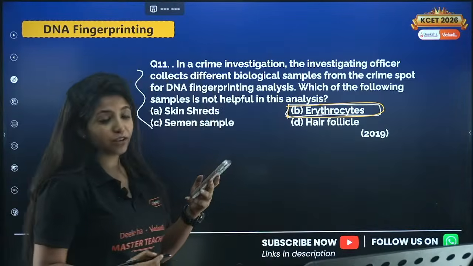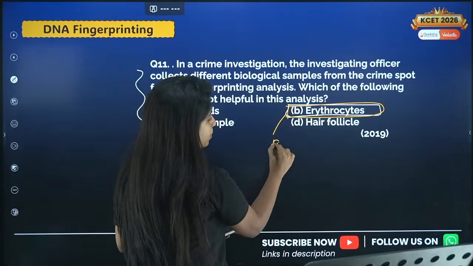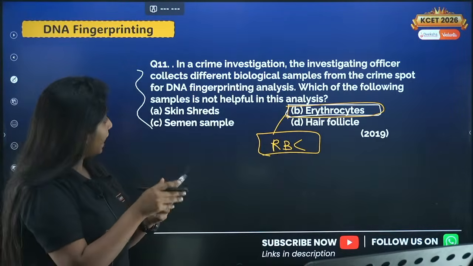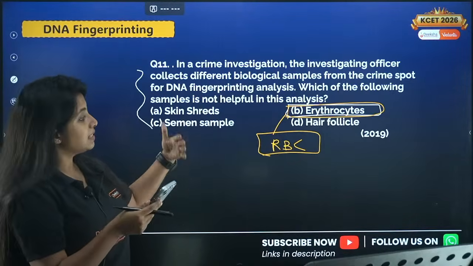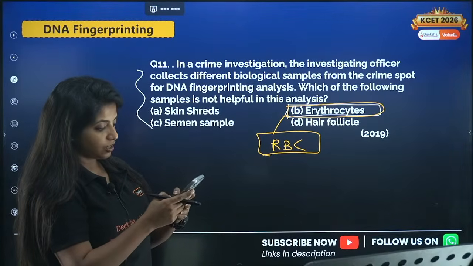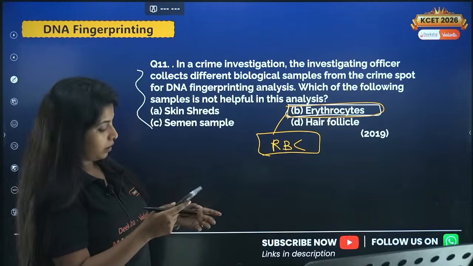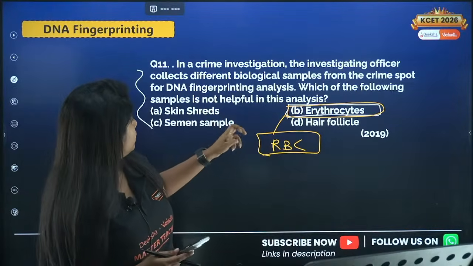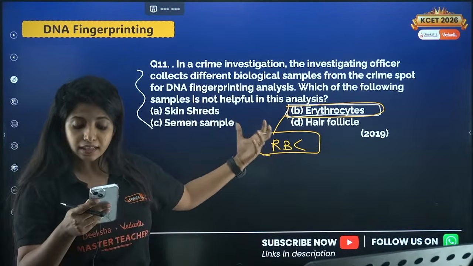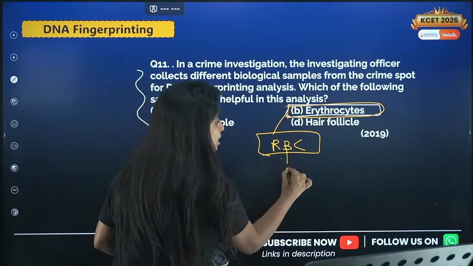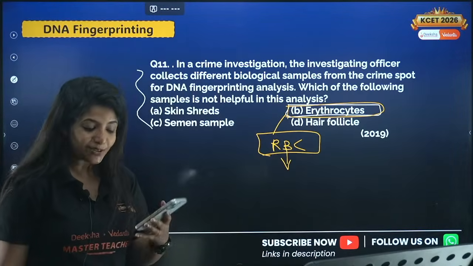What is erythrocytes first of all? Erythrocytes is your RBC, red blood cell. So your hair, your skin, the semen, everything, my dear children, would be having the DNA content, but RBC does not have, because RBC does not have the nucleus.